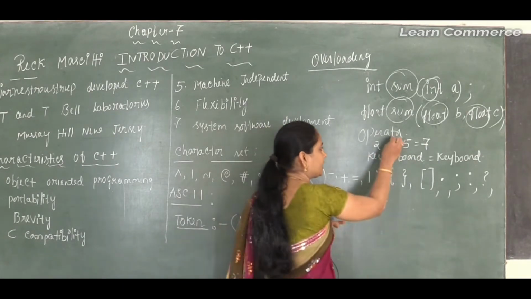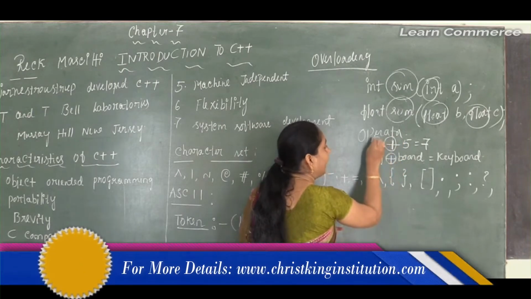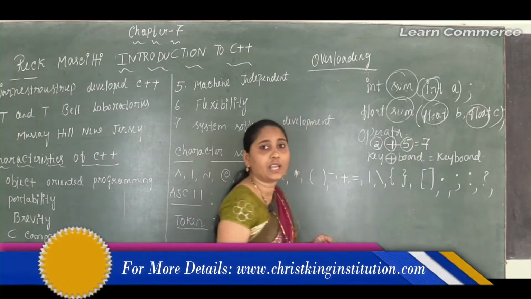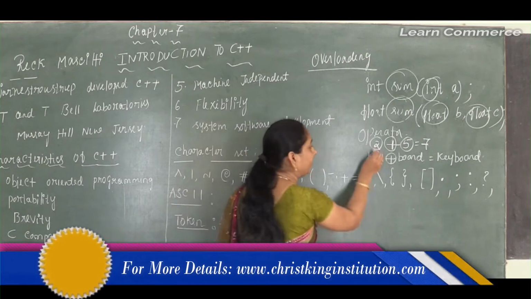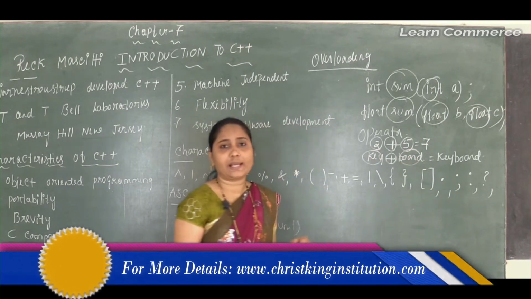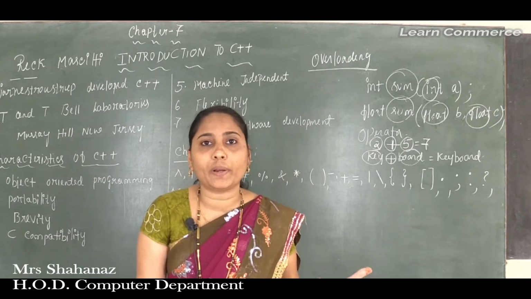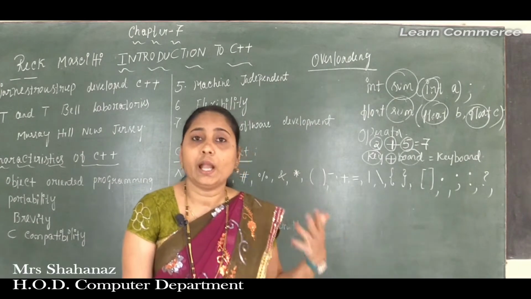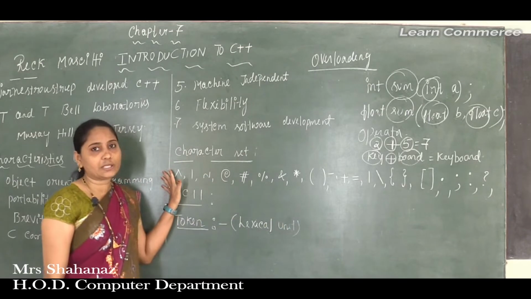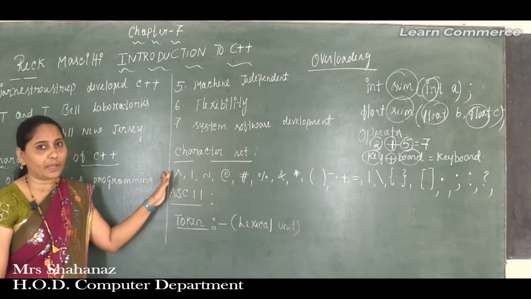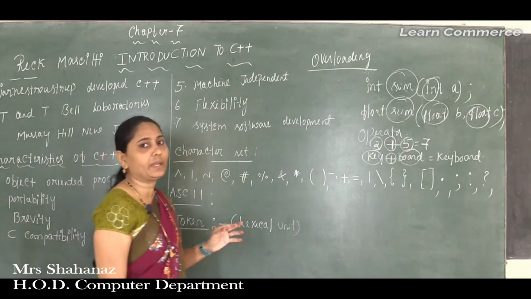So this is called the operator, and the two are called operands. Key and board are the operands. Depending on the operands, the operator behaves differently. All these are the features provided by our C++ programming language.